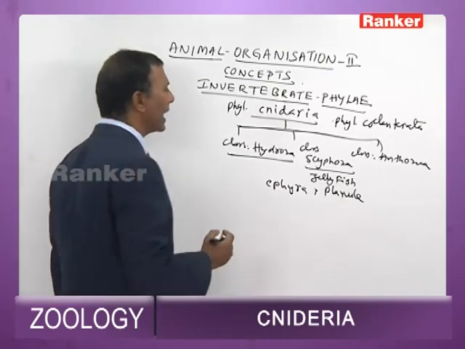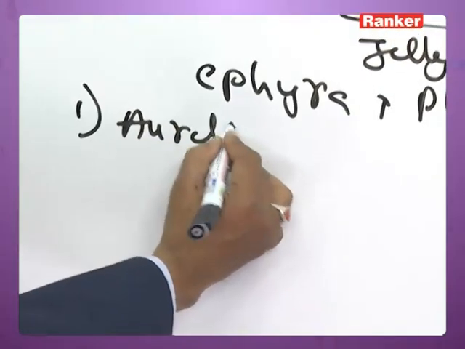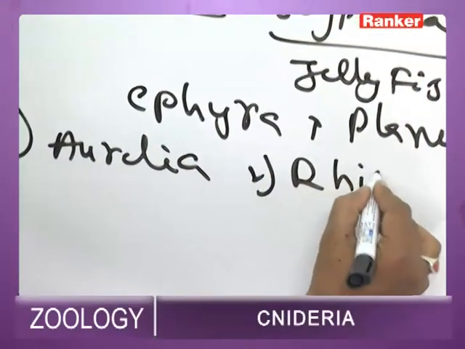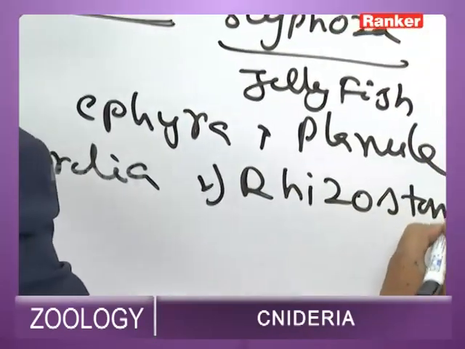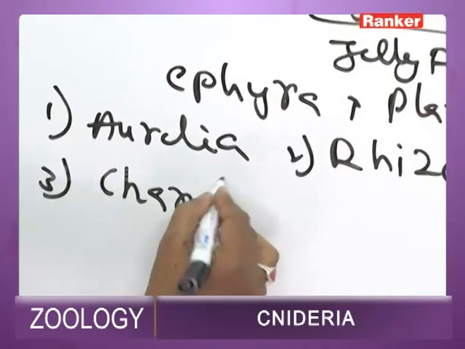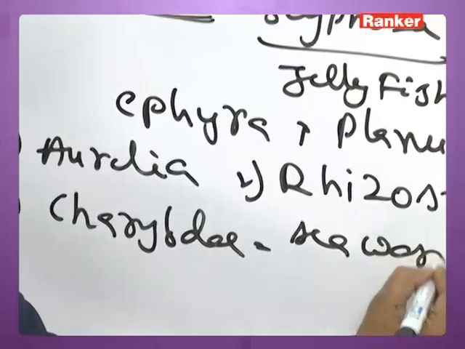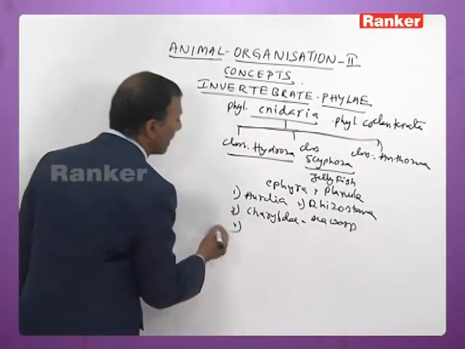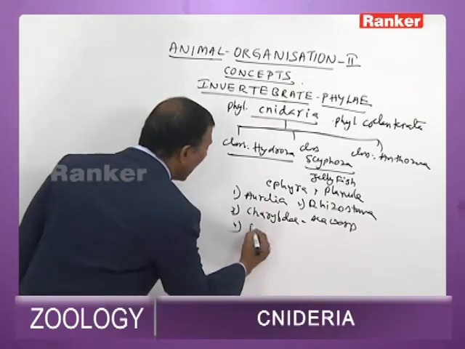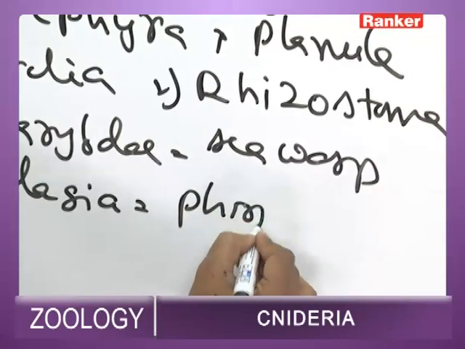The most important examples for Scyphozoans are Aurelia, which is commonly called jellyfish, and Rhizostoma, also called jellyfish. Then next you have the example Chironex, commonly called sea wasp. Pelagia is a phosphorescent jellyfish.